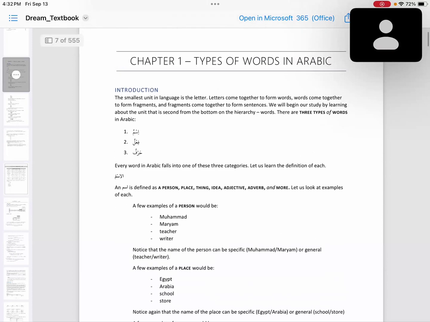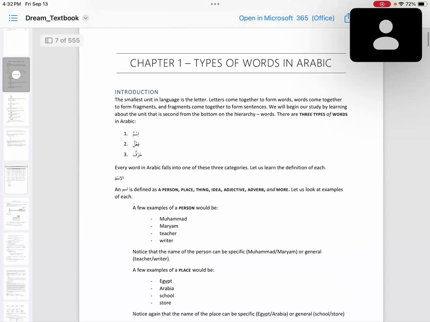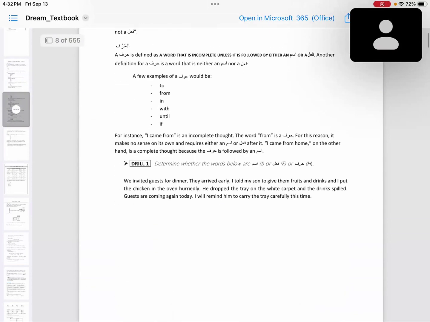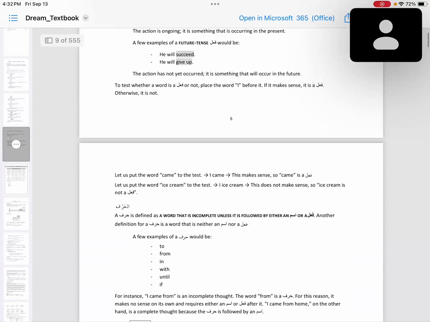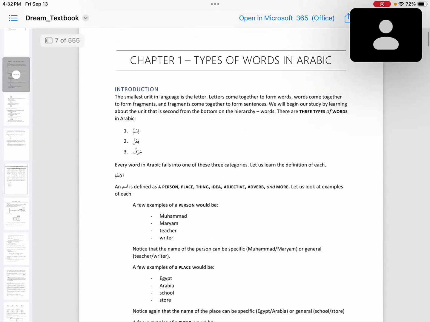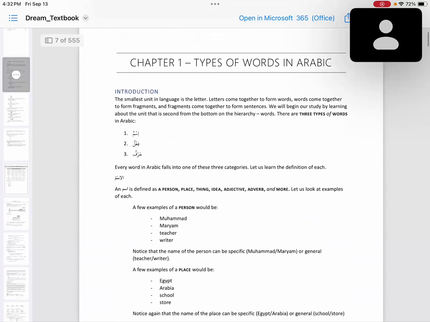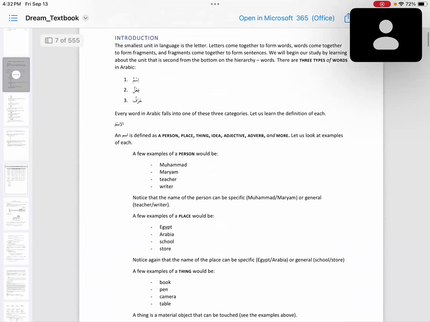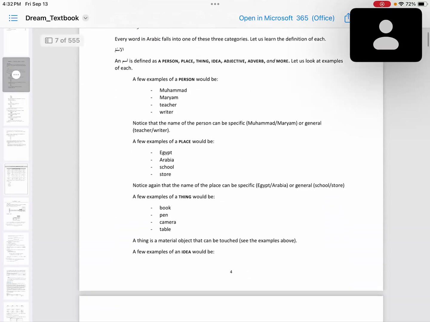We have done previously types of words in Arabic: ism, fail, harf, and we went through what is a noun or ism, what is fail, and what is harf in Arabic. So briefly, ism is defined as a person, place, thing, idea, adjective, adverb, and more.